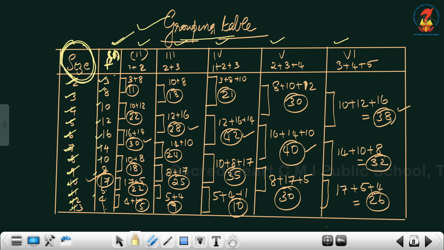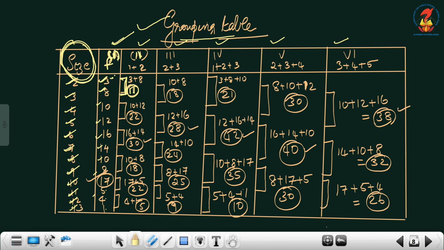Now, your column number 2. What is column number 2? In column number 2, what you have to do is add the first two numbers of the frequency, that is 3 plus 8. You have to mark it like this and write it as 3 plus 8. What is 3 plus 8? 11. So 11 is 3 plus 8.